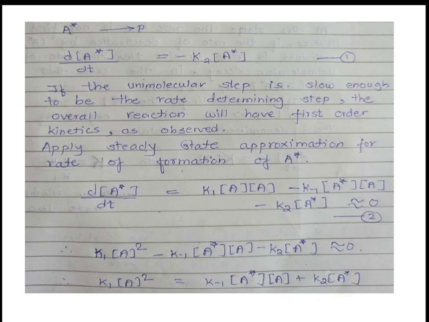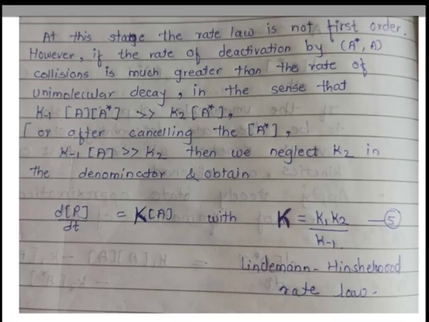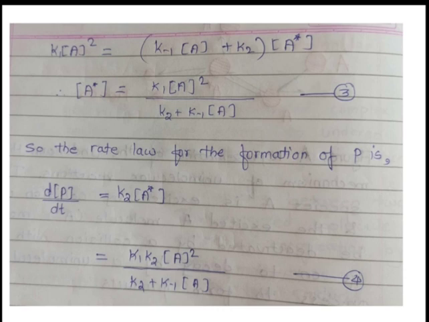So take A star common and write the equation as K1 into concentration of A square equal to K minus 1 into concentration of A plus K2, bracket complete, into concentration of A star. This is our equation. Now we are going to find out the value of A star. So just shift this term to the left side. So concentration of A star is equal to K1 into concentration of A square divided by K2 plus K minus 1 into concentration of A. Now this is our equation number 3.